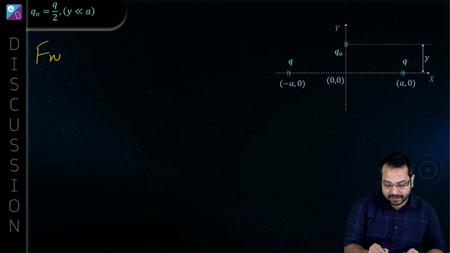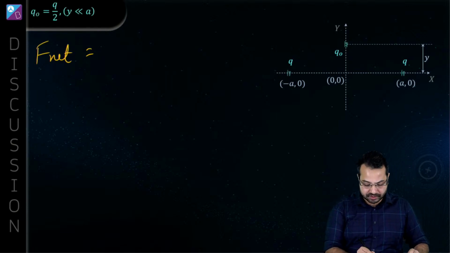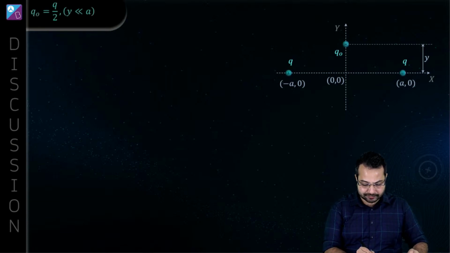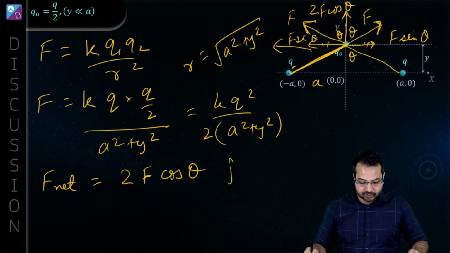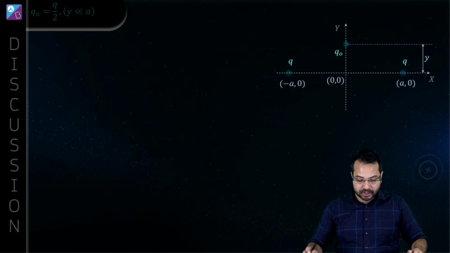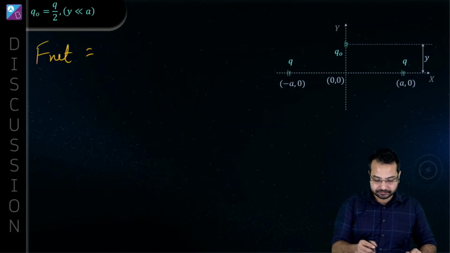So F net becomes 2F cos theta, and F is how much? What did we calculate F as? Let me go back and check. That is K Q square upon 2 into a square plus y square.